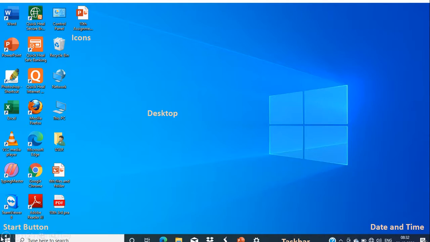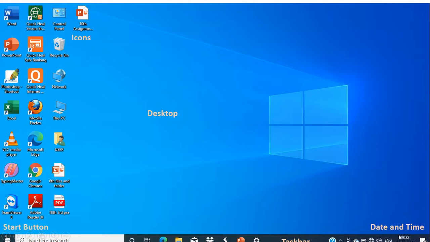The taskbar also has a start button. Here you can see at the left bottom corner is the start button, which will give you access to open any kind of program, along with shutting down a computer, sleeping a computer, restarting a computer, pinning or unpinning programs to the start menu. So the start button is the access, or the door, to open any program in Windows. We will look at it in the next lectures.